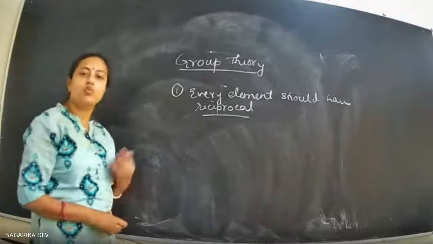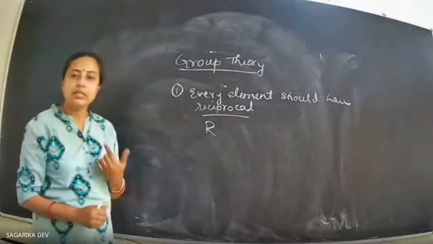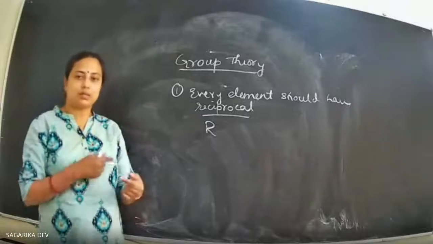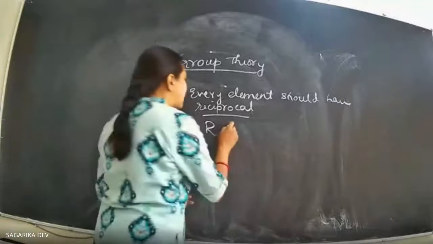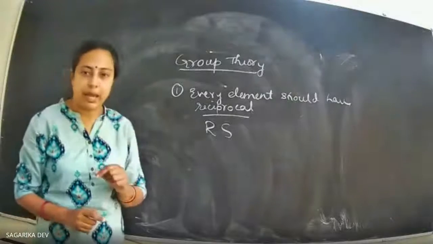That means suppose one of the symmetry operations is R and it has a reciprocal. Reciprocal means the opposite symmetry operation. Suppose that is S.